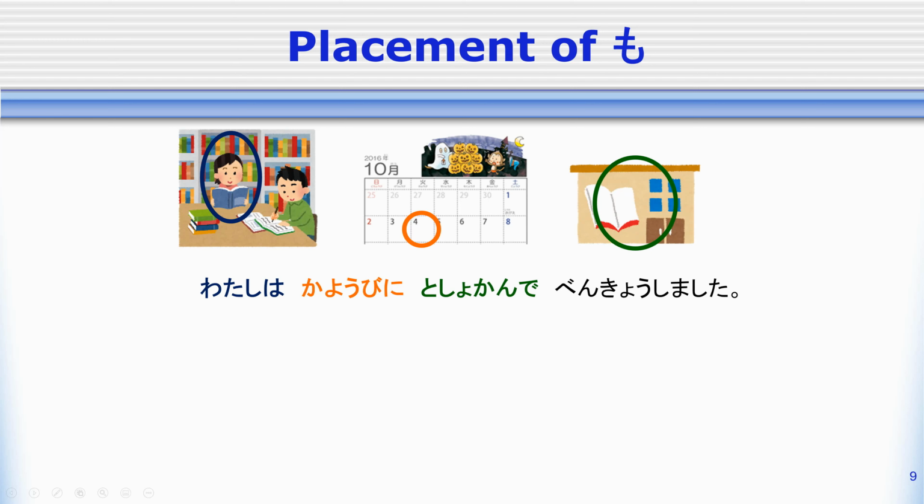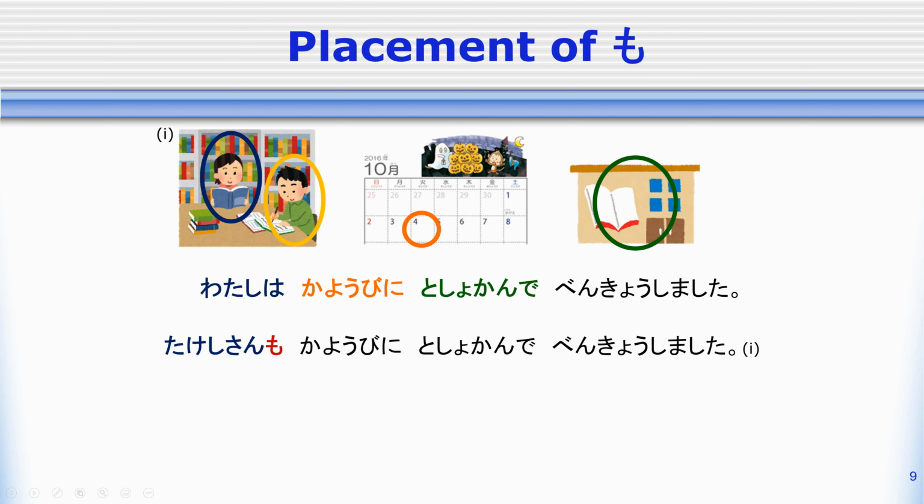Let's take a look at an example. 私は火曜日に図書館で勉強しました。たけしさんも火曜日に図書館で勉強しました。So I studied and Takeshi-san also studied.